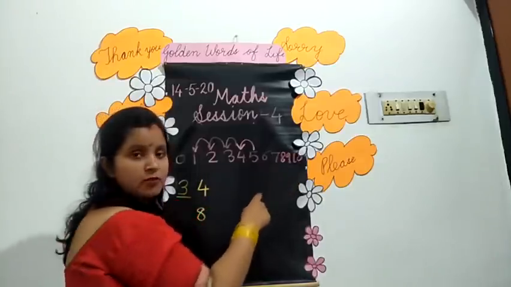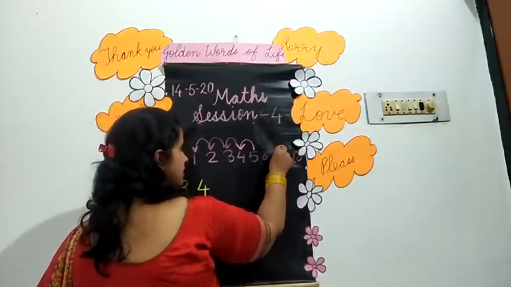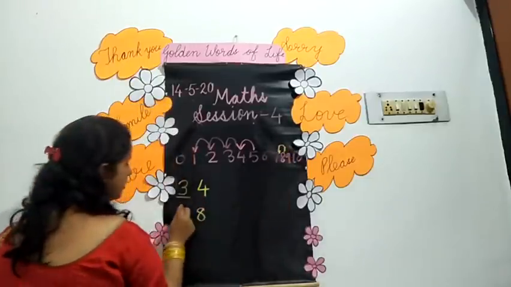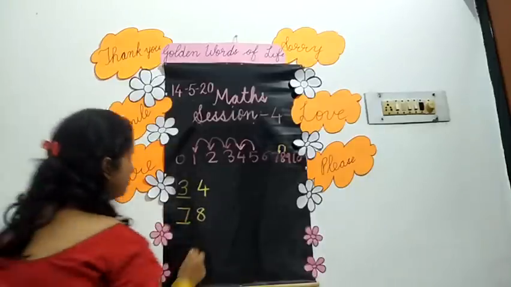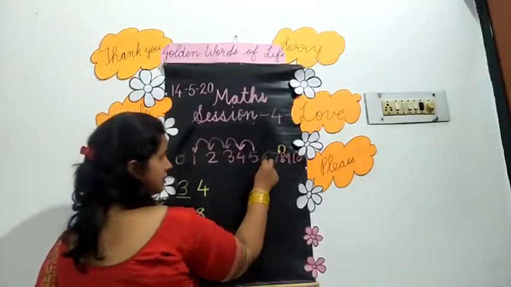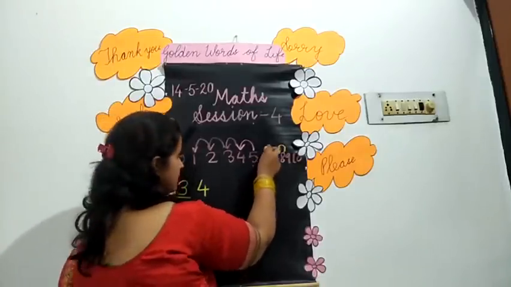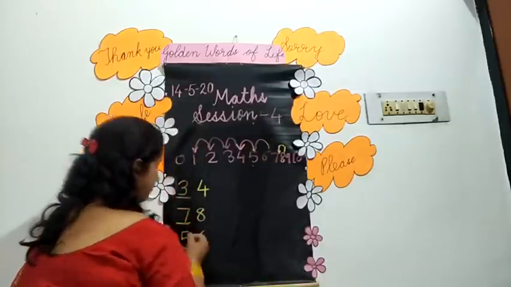Which number is coming before 8? Number 8 is here and number 7 is coming before. So you will write here the number 7. Then number 6 is written here. And which number is coming before 6? Number 5. So you will write here number 5.